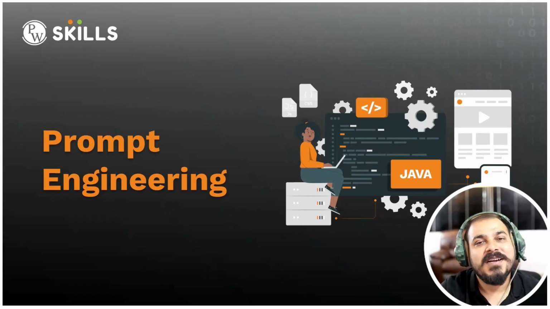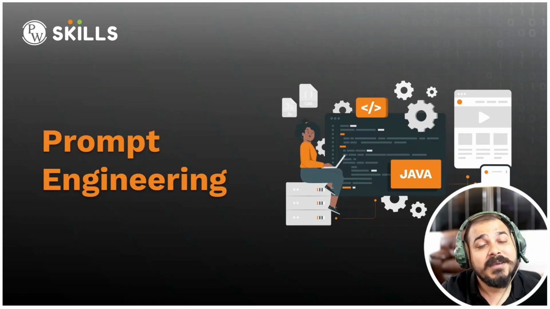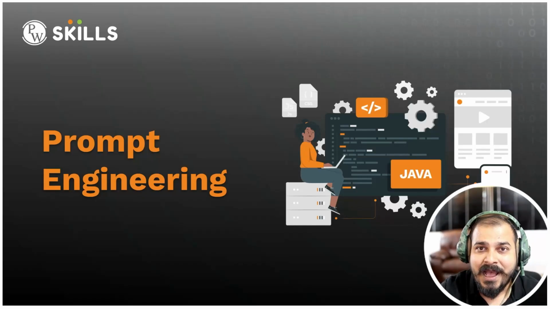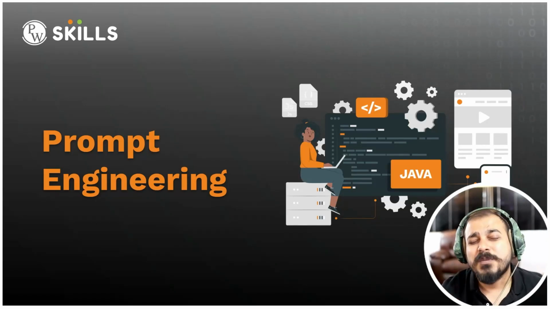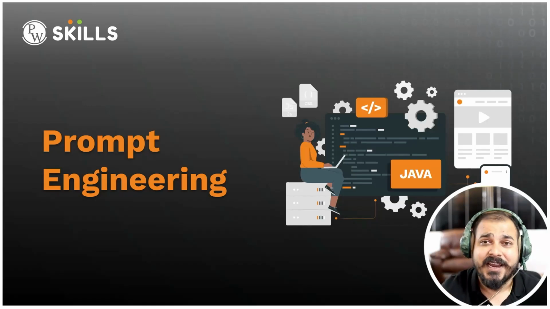Now guys, I hope everybody's been using ChatGPT, LLM models, and generative AI. You may also be using Google Bard, right? And in some way you may have heard about this term called prompt engineering. Understand this topic is super beneficial, super important if you're right now working with any generative AI tools.